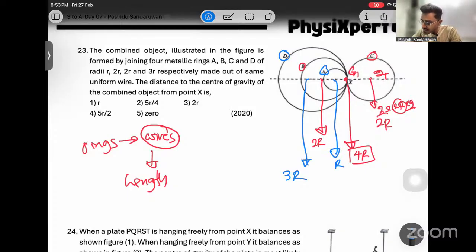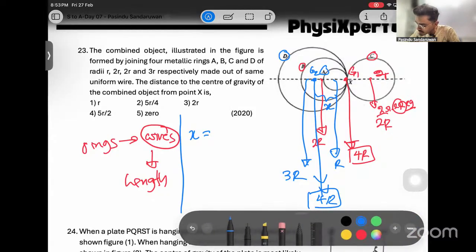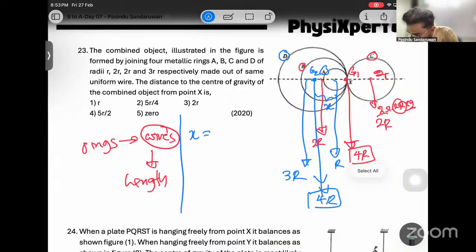Then let's find the center of gravity of these two. Let's assume that as G2. Look at the diagram. The center of gravity of these two, R and 3R, means 4R, so the resultant of 4R should act. Let's find the distance to that center of gravity from here. Say that is x. Apply the force dividing ratio. This is kind of critical. From this small circle, this is R.